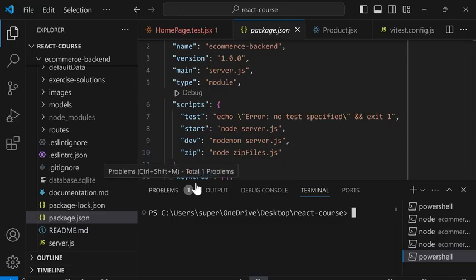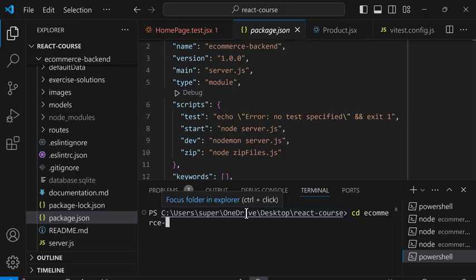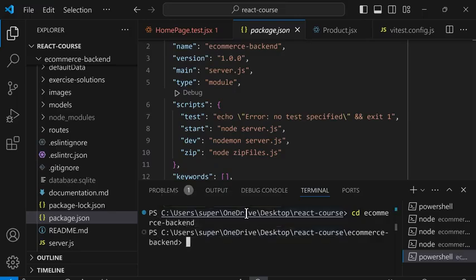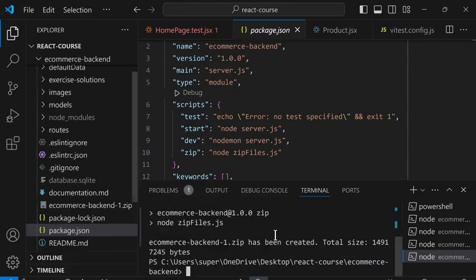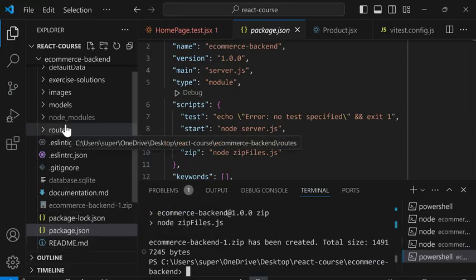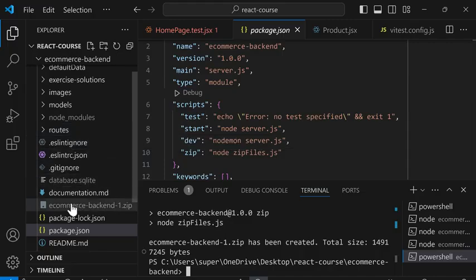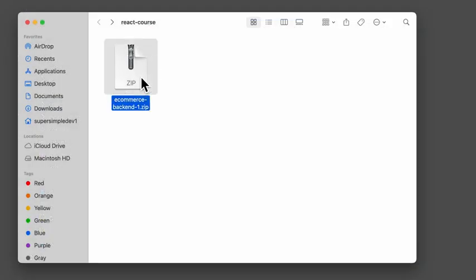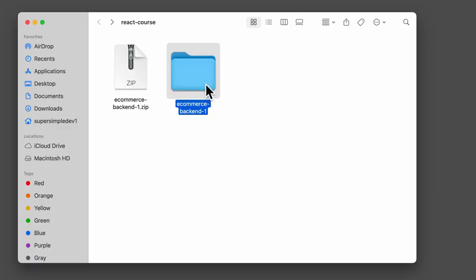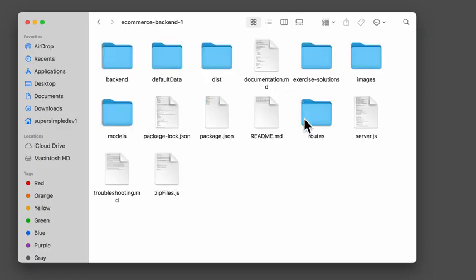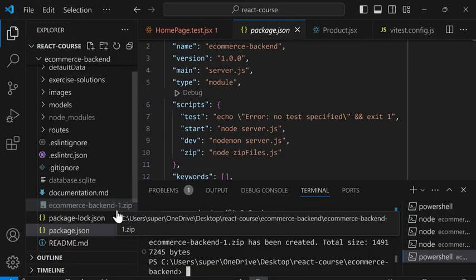And in here, we're going to cd into e-commerce backend, and we'll run the command npm run zip. So this will save all the backend code into a zip file, which is right here. If I open this zip file, you'll see that it just contains all of the backend code. So now we just need to upload this zip file to Elastic Beanstalk.